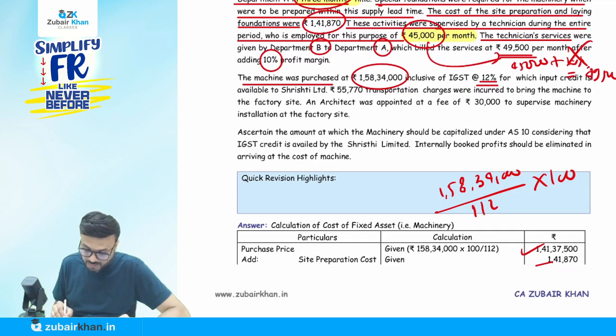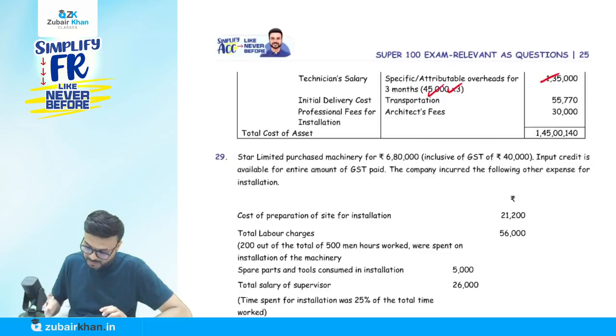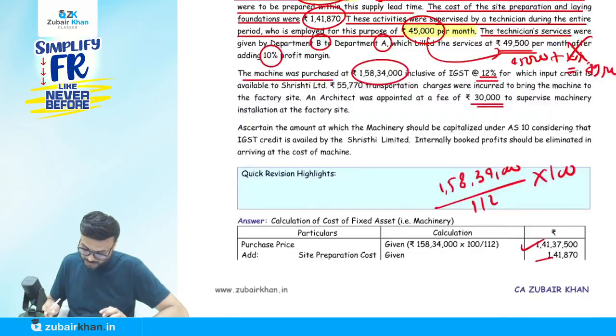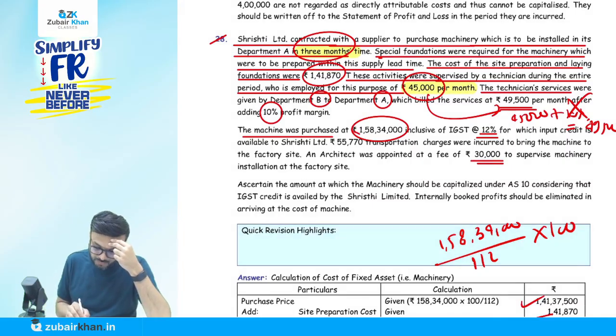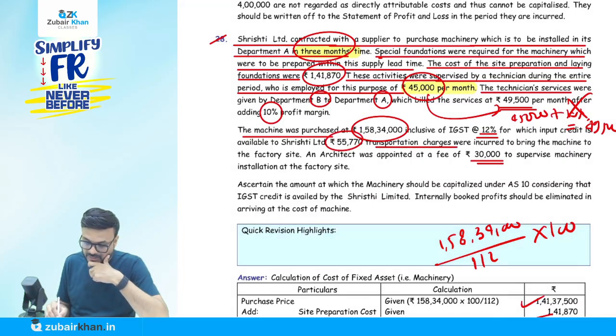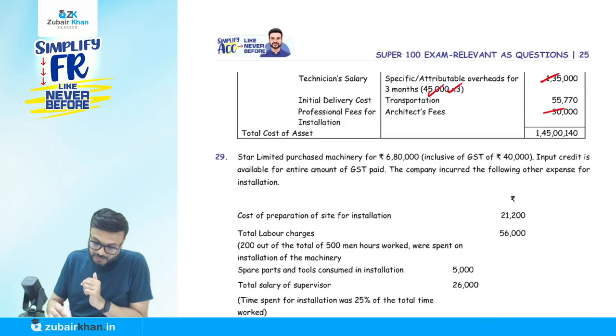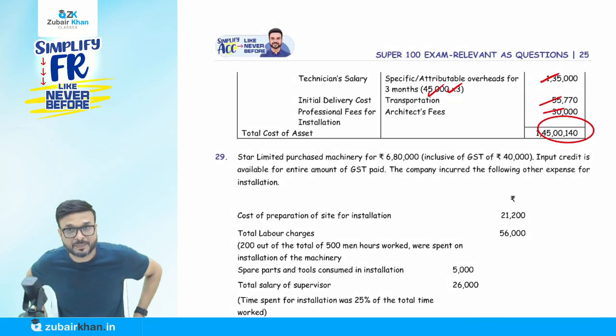Now, an architect was appointed at 30,000 to supervise the machinery. Architect fees, 30,000. Where's transportation? I missed the transportation. Okay. Now, 55,770 transportation charges were incurred to bring the machinery to the factory site. Yes, transportation. Okay. 55,770. Cost of the PP is this much.